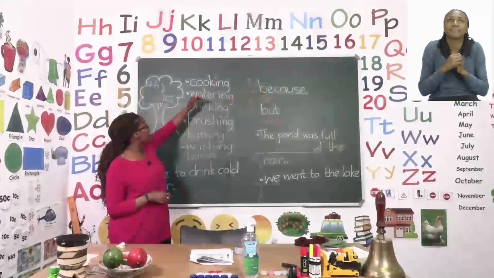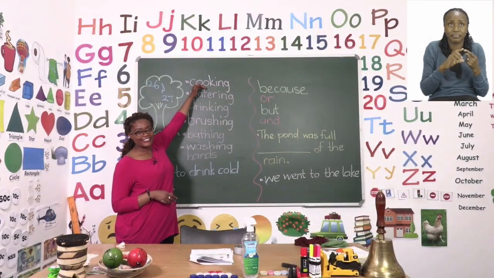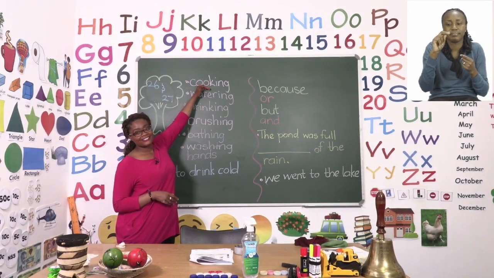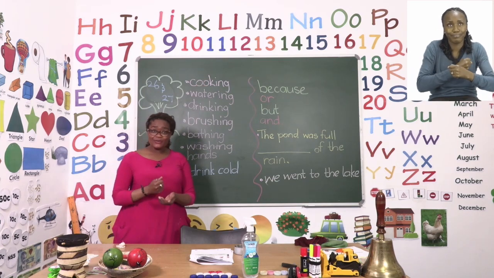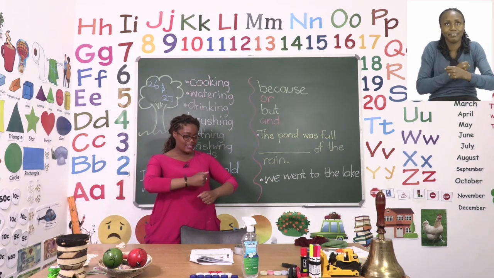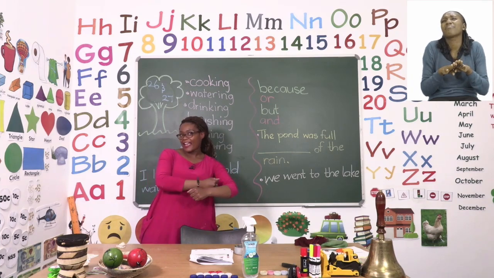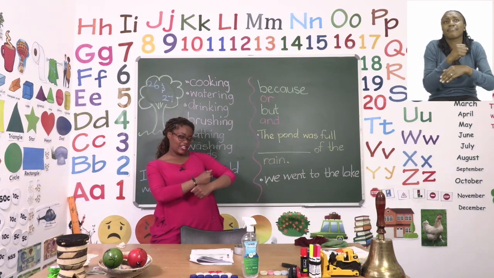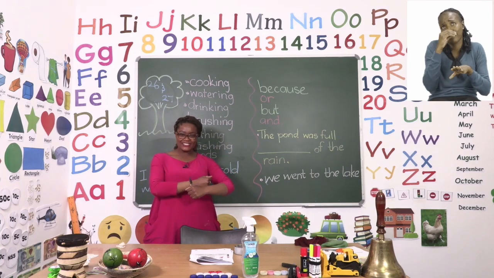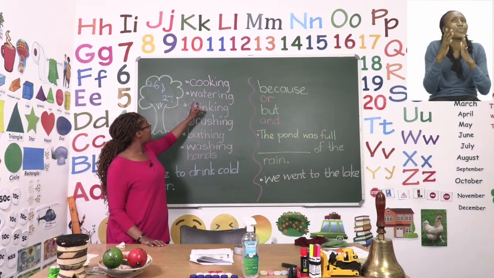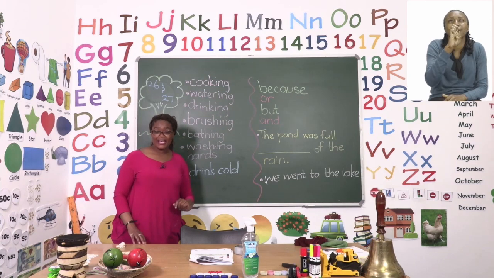The first word we have is cooking. Now everybody, let's pretend we are cooking. I am making some pancakes. So I've got my pancake batter, I'm stirring it. I'm cooking. Well done. Then the next one is watering.